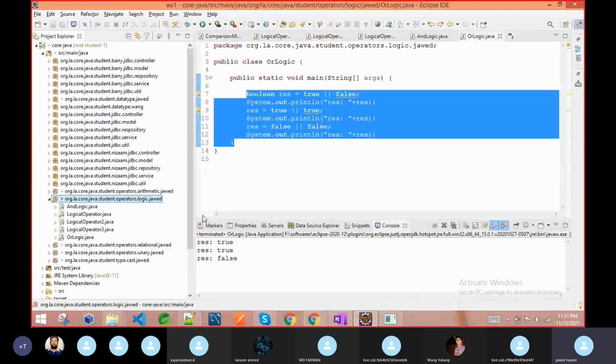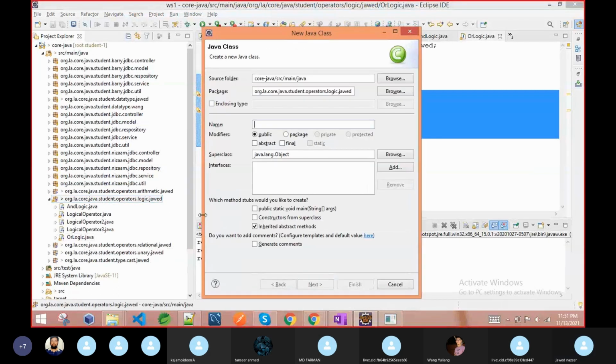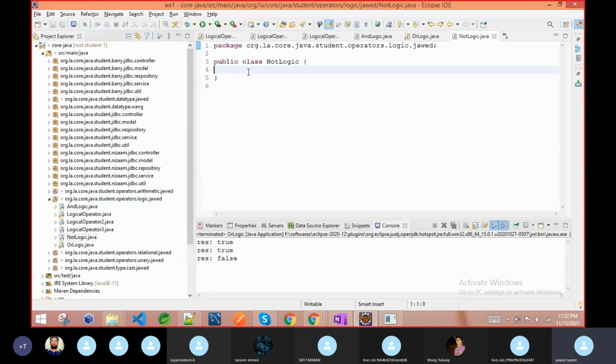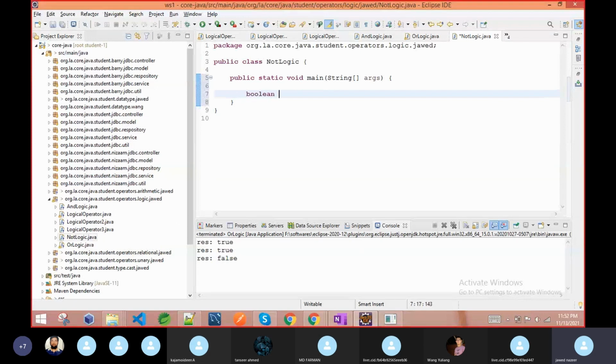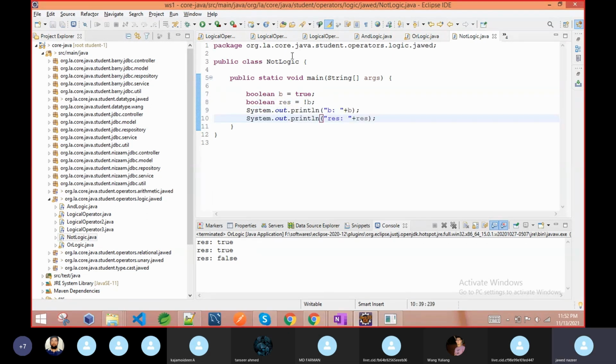Then we will also write one program for the not logic. So I am writing boolean b is equal to true, and then boolean res is equal to just the not operator.